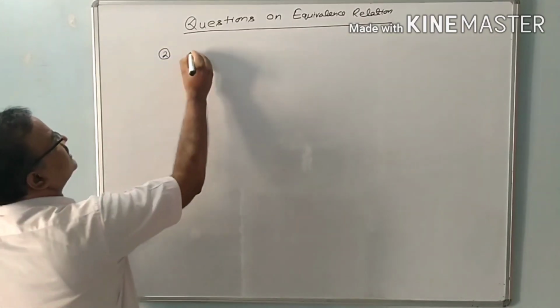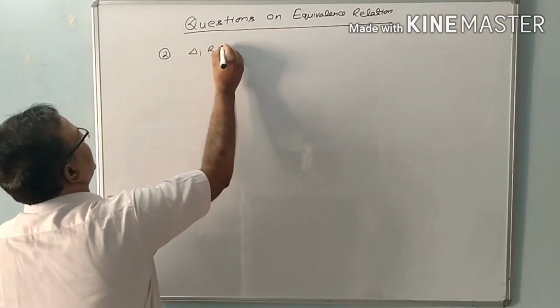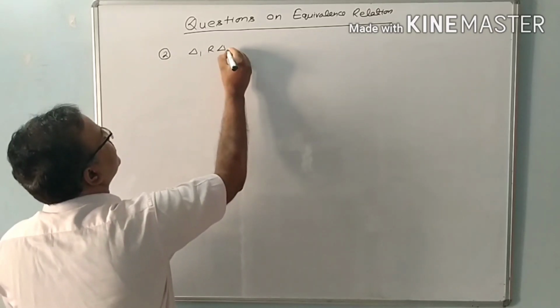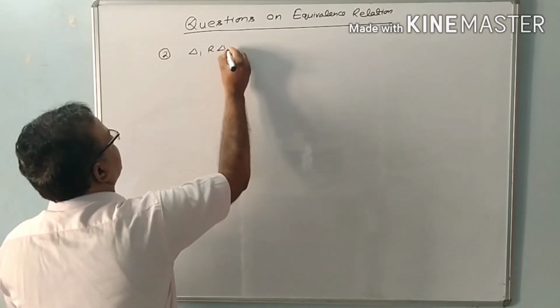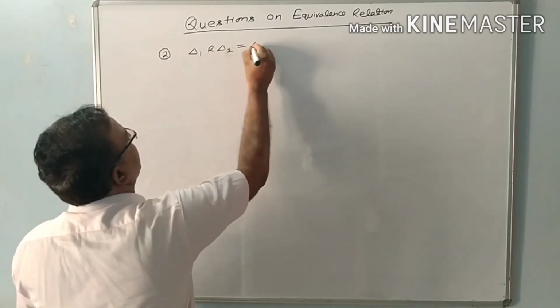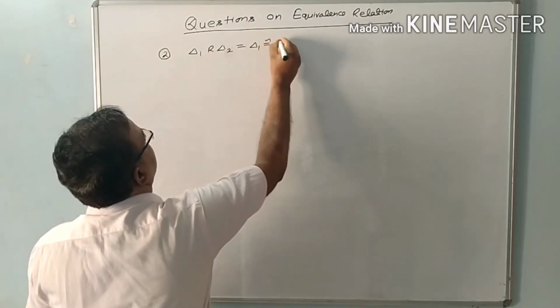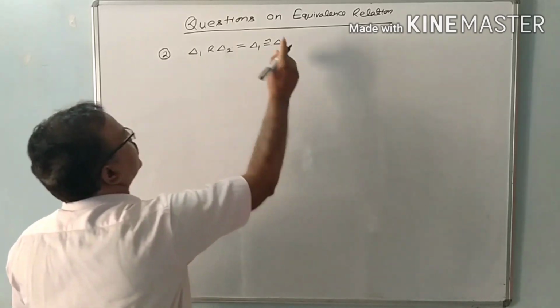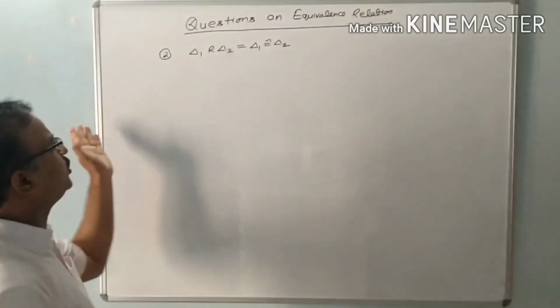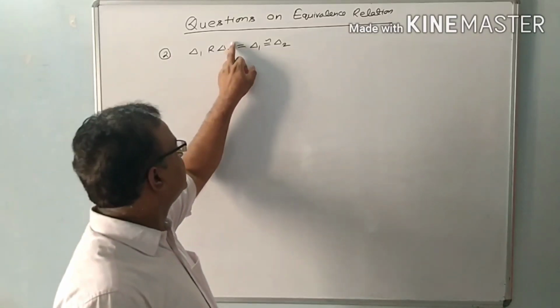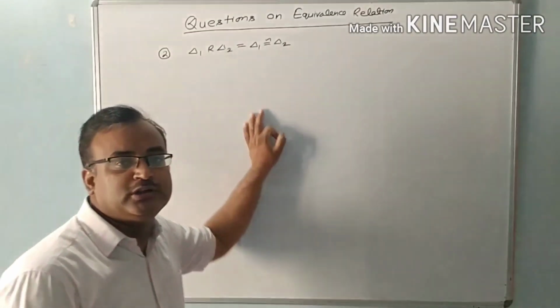This question is like the first question, so I will only give you hints so that you can solve it. Triangle 1 is related to triangle 2 if triangle 1 is congruent to triangle 2. I am going to give you hints and I think you will solve this question.